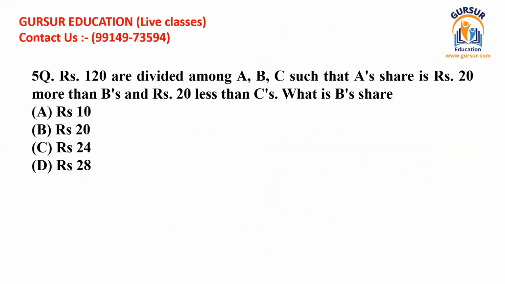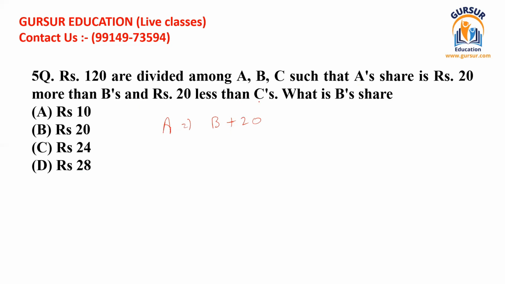So we have been given a statement. We see what is there. It is saying that 120 is the total value. If 120 is divided among A, B and C, so there are 3 persons, A, B and C, and 120 is divided between them in a way such that A's share is 20 more than B's share. So what does A get? A gets what B gets plus 20.